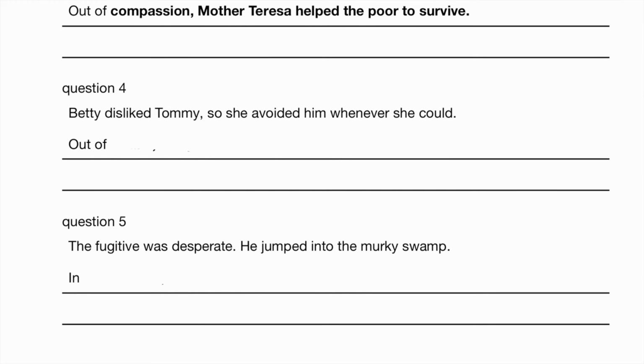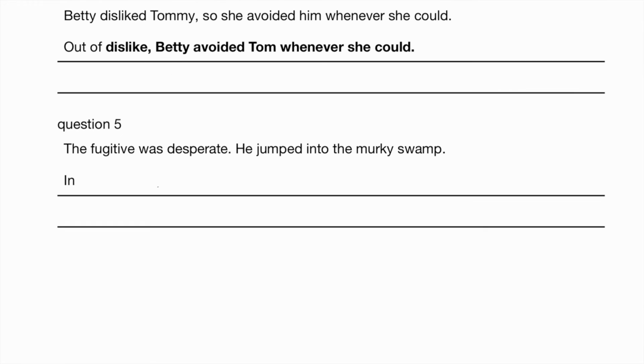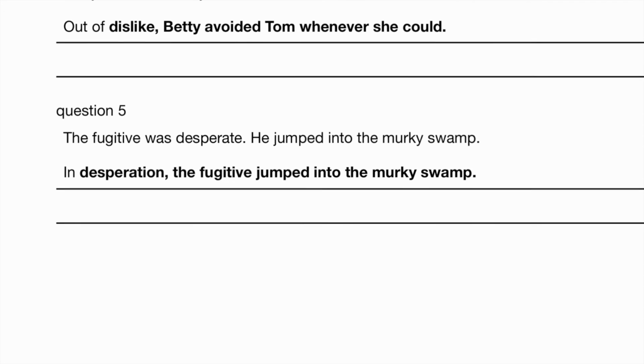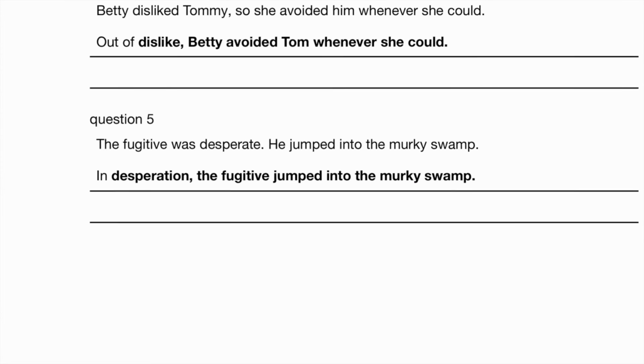Out of dislike, Betty avoided Tom whenever she could. So the noun form of dislike is dislike. Desperate, the noun form being desperation, in desperation, the fugitive jumped into the murky swamp. A fugitive is a criminal that is trying to escape arrest. And he's trying to do that by jumping into the murky swamp, hoping that the authorities won't look for him there.